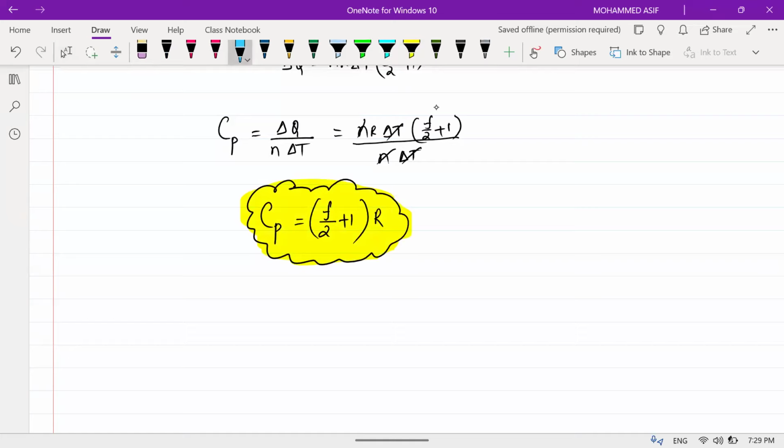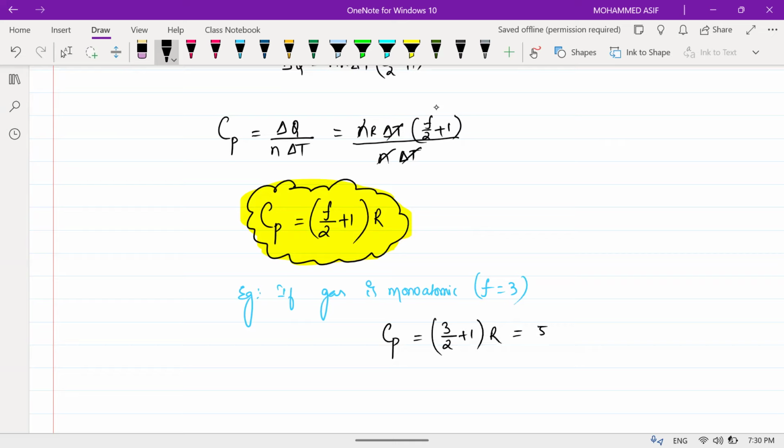Am I clear? Yes, sir. Say, for example, if the gas is monoatomic, what is the number of degrees of freedom, beta? f is equal to 3. So for f equal to 3, C of the process will become how much for me, beta? 3 by 2 plus 1, into R. So that will be equal to how much, beta? 5 by 2 into R. Am I clear?